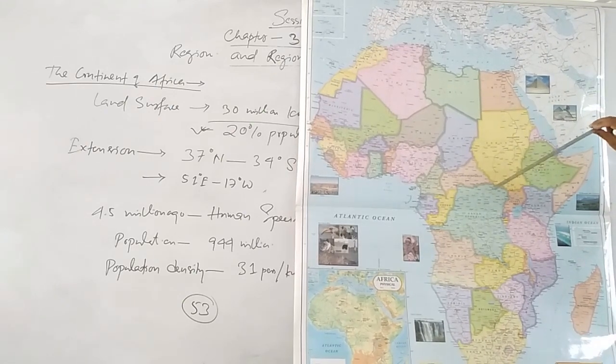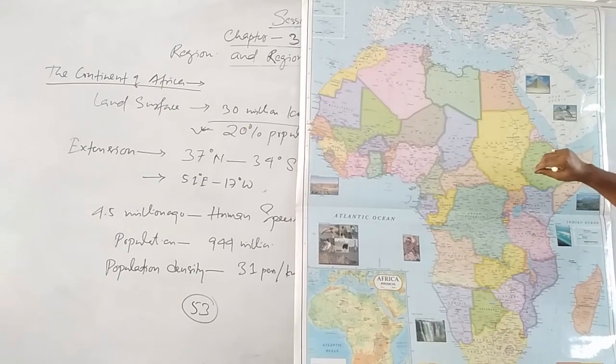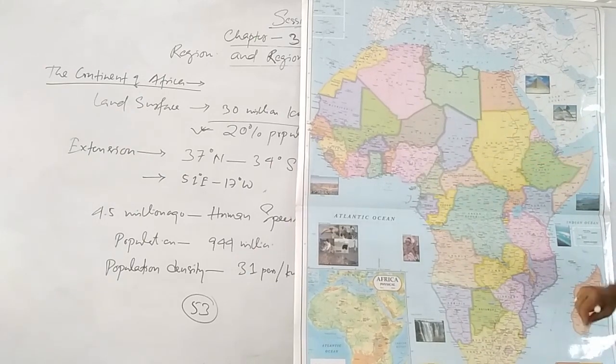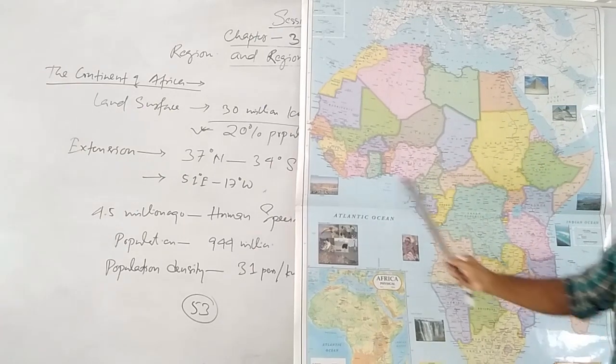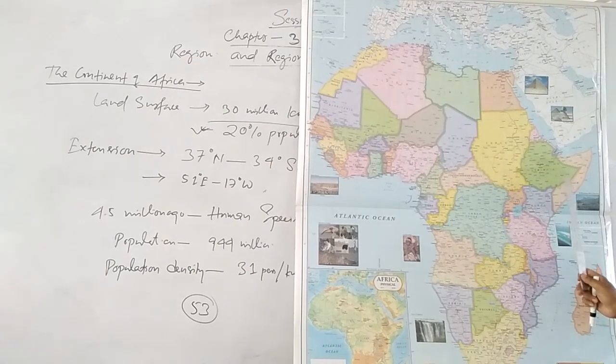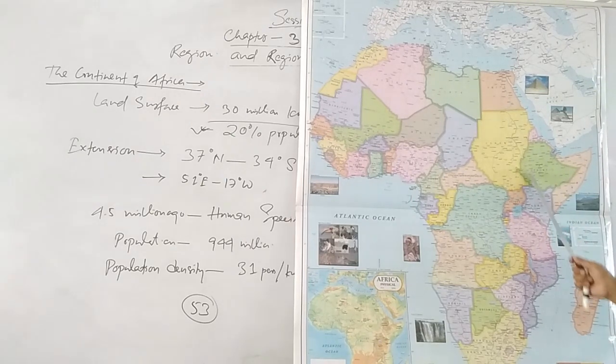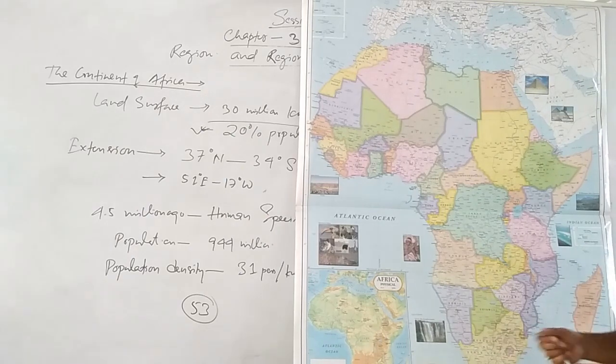Now we'll see different rivers. We are talking about river Zambezi. This is river Zambezi here. Again, river Zaire here. Again, the Niger river is there in Nigeria. These are the important rivers. Again, most of the northern part consists of the Sahara Desert up to Somalia. See, Ethiopia is a landlocked country. Here Djibouti is there, Eritrea is there, Somalia is there. These countries actually have a high population, but the GDP is very low and production is very low. That's why people are suffering day by day.